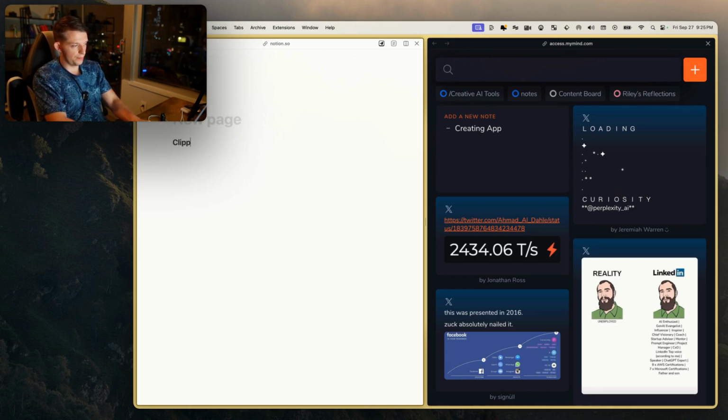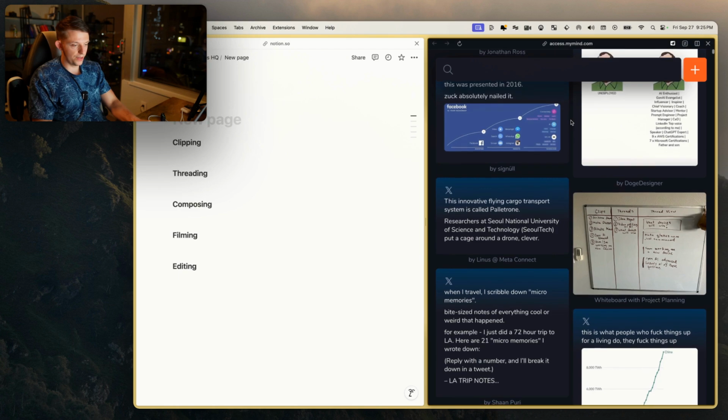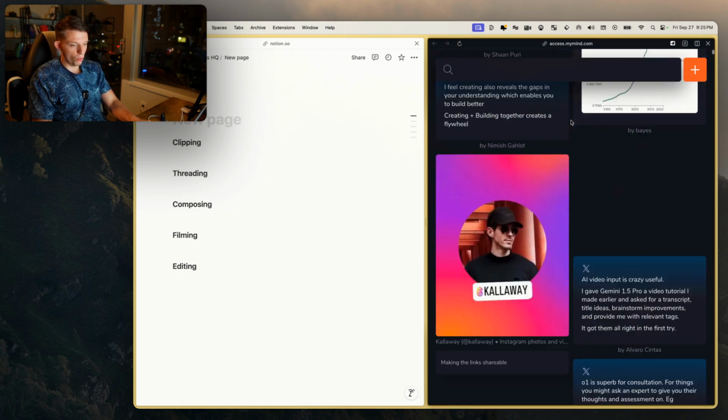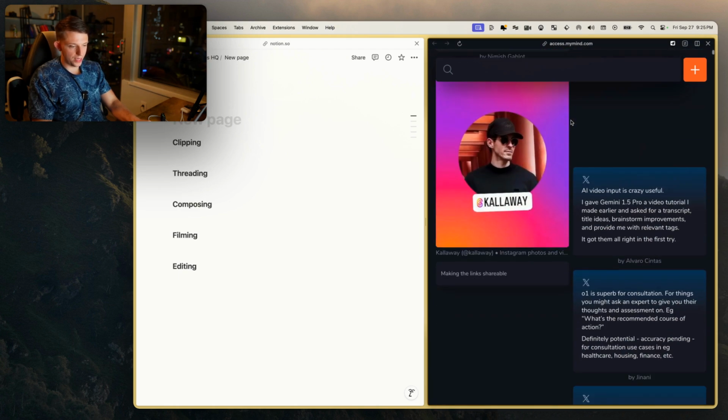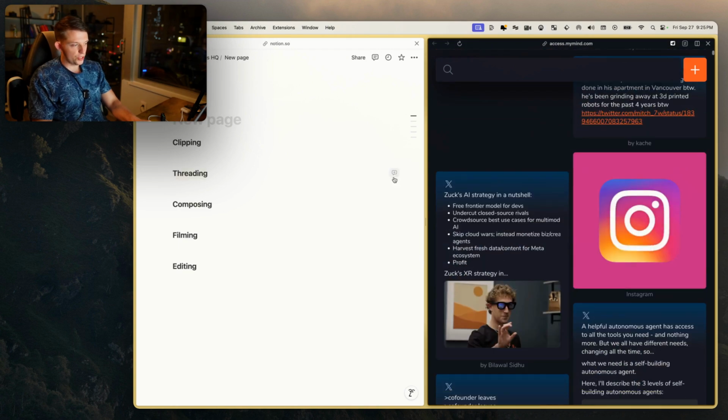So first we have clipping, then we have threading, then we have composing, then we have filming, and then we have editing. And we can do the process relatively quickly here because we're gonna be using AI to make the process significantly faster. And so what we're going to do here is we're going to find something that seems interesting. And so this is the clipping part. So the clipping part is actually done.